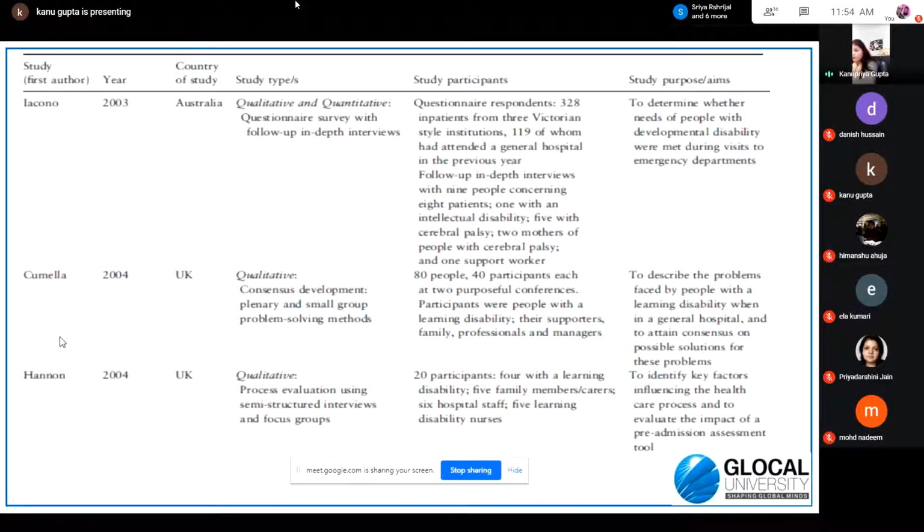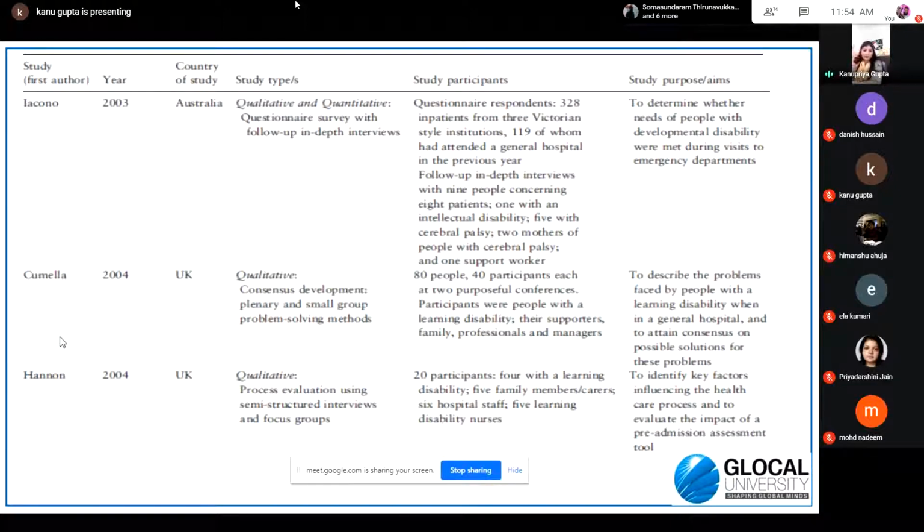And on which sample size, in which country, what the sample number was, and how these people were studied, which method was chosen to study them. And then the last column, the findings of the whole research process. This author gave these findings.